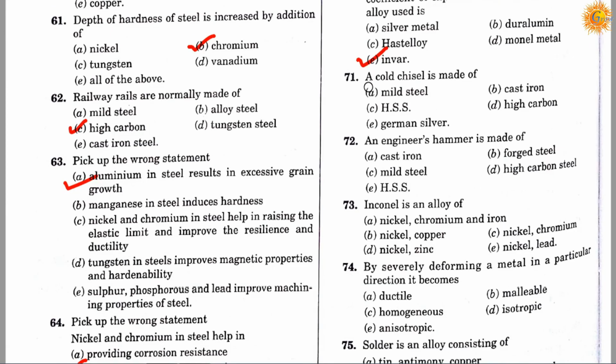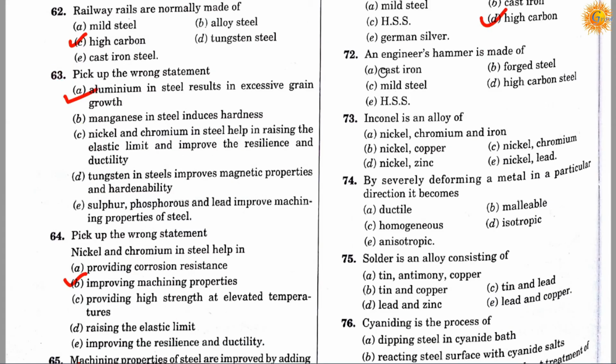Question number 71. A cold chisel is made of: option A, mild steel; option B, cast iron; option C, HSS, means high speed steel; option D, high carbon; and option E, German silver. Correct answer is D, high carbon. A cold chisel is made of high carbon.